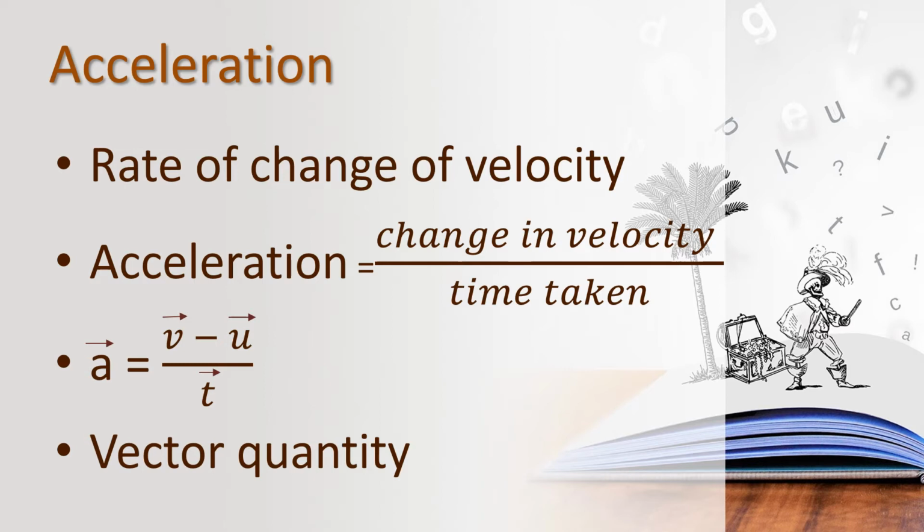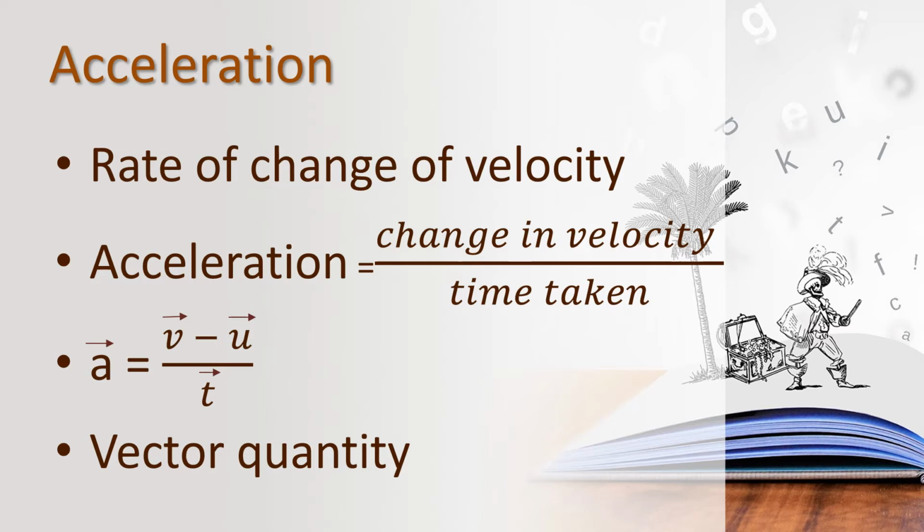So velocity is a vector quantity, children. If velocity is a vector quantity, then acceleration is also a vector quantity. Acceleration also has both magnitude and direction, so it is a vector quantity. That is why in the symbols we mention the vector sign at the top. Children, for all vector quantities we will mention the vector symbol at the top.